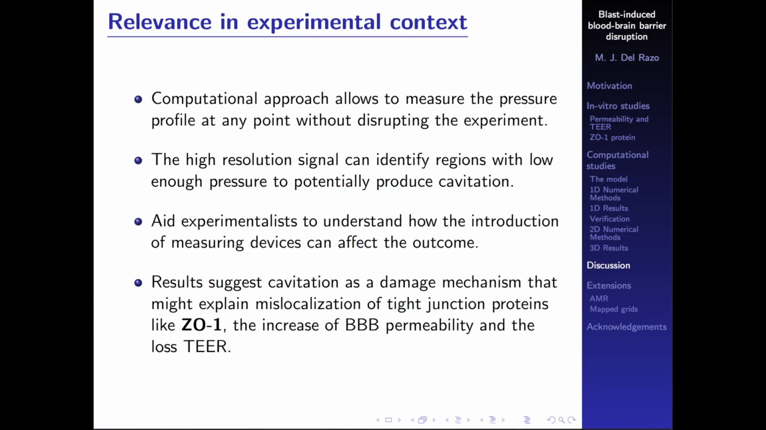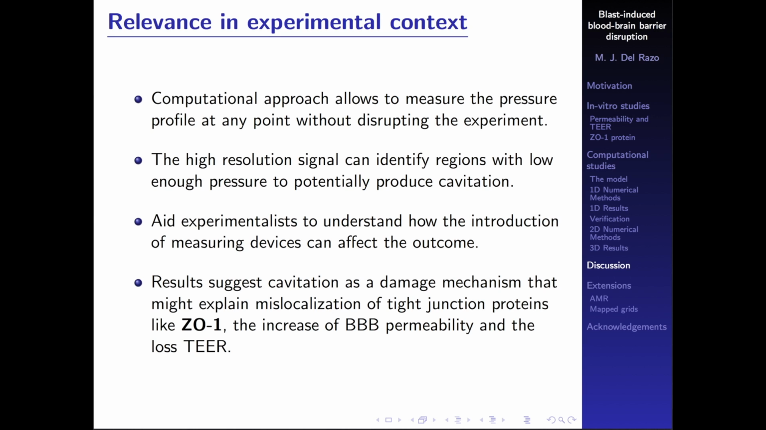Okay, so just try to drag it back to the experimental context. This computational approach allows us to measure the pressure profile at any point in the transwell without disrupting the experiment. It also gives a very high resolution signal that can allow us to identify in which regions cavitation might be an actual phenomenon that is happening. It can, in general, aid experimentalists to understand, if they want to introduce a measuring device, how that could actually influence the experiment that they're trying to understand.